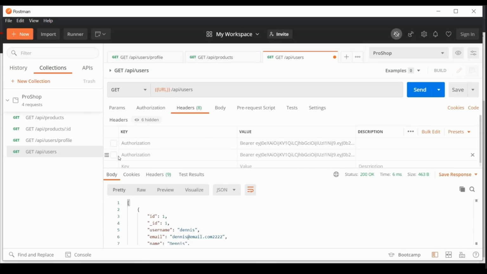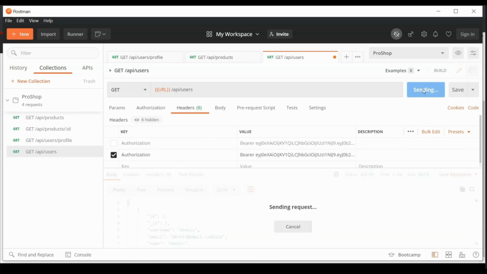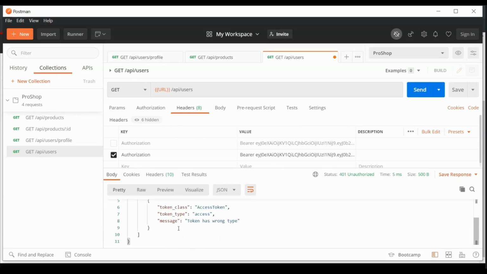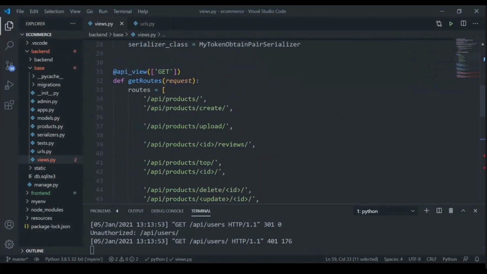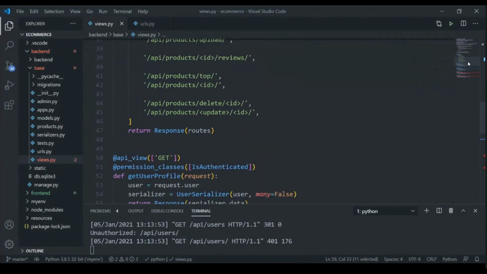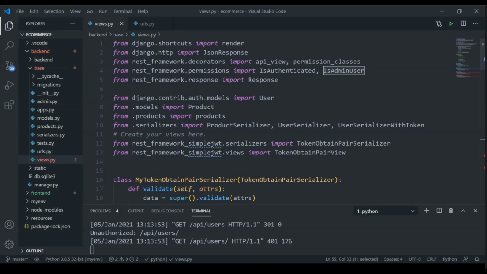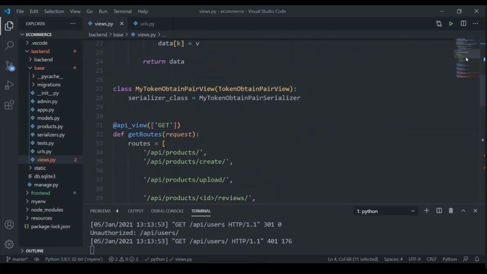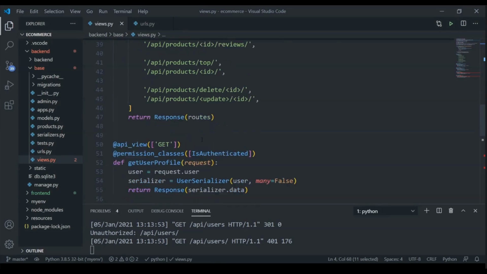So again, if I switch between these, I just want to make sure I'm getting the right response. Yeah, it's the wrong type of token. So we have officially put the restriction on it by using the two permission classes. So we use a decorator, this permission classes decorator, and we can set IsAuthenticated and IsAdminUser for our users now.